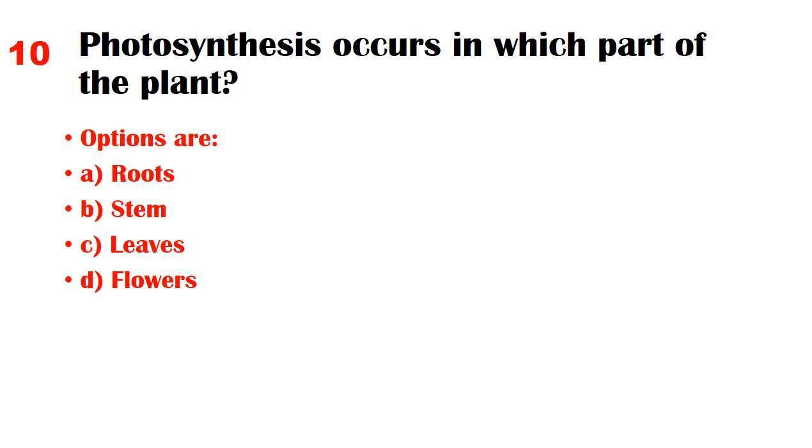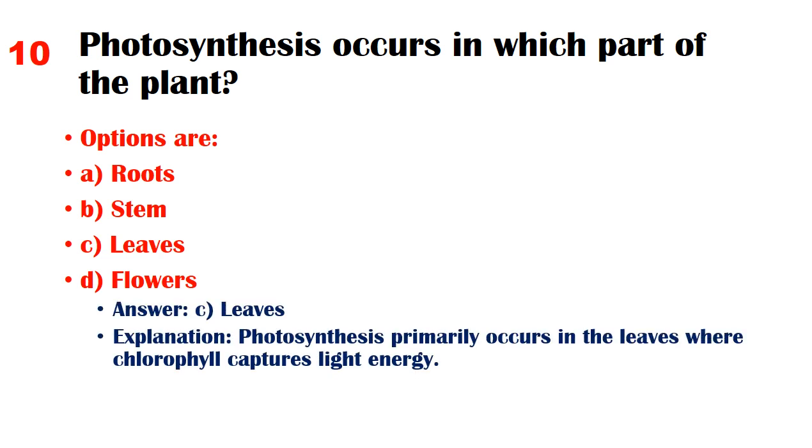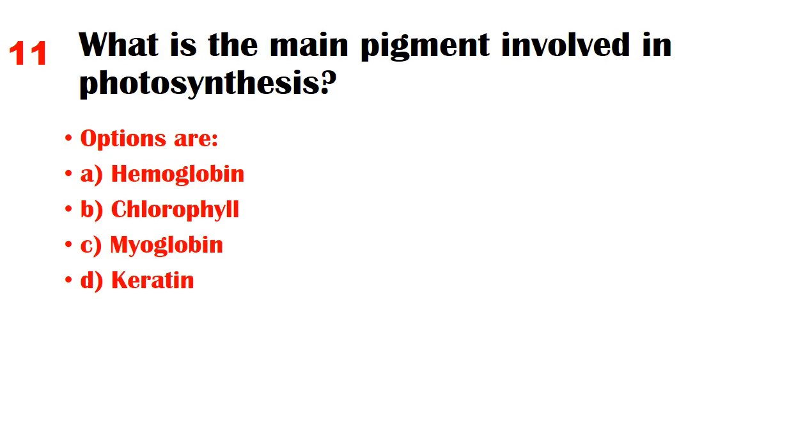Options are A. Roots, B. Stem, C. Leaves, D. Flowers. Answer: C. Leaves. Explanation: photosynthesis primarily occurs in the leaves where chlorophyll captures light energy. What is the main pigment involved in photosynthesis?